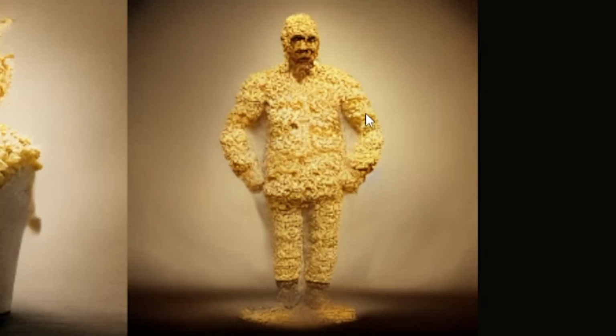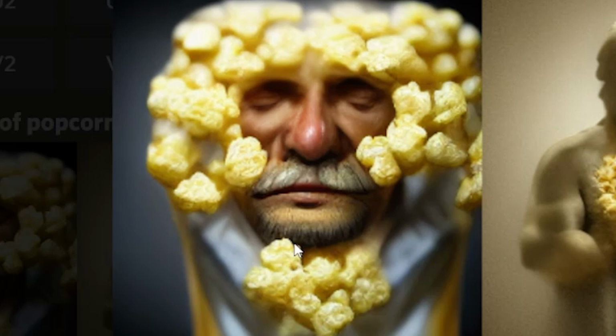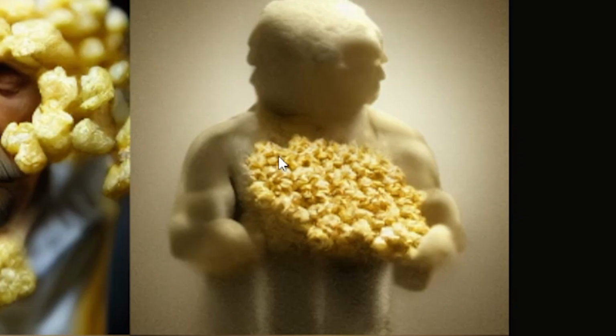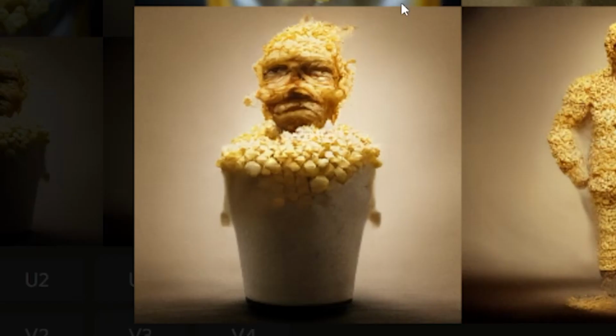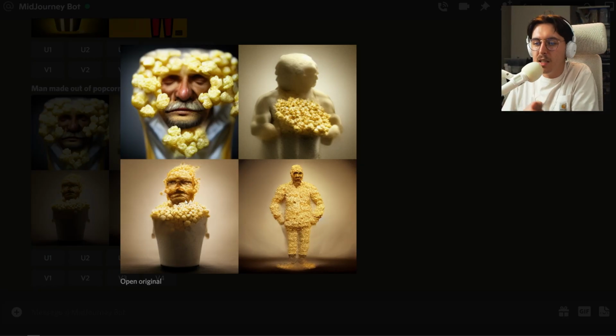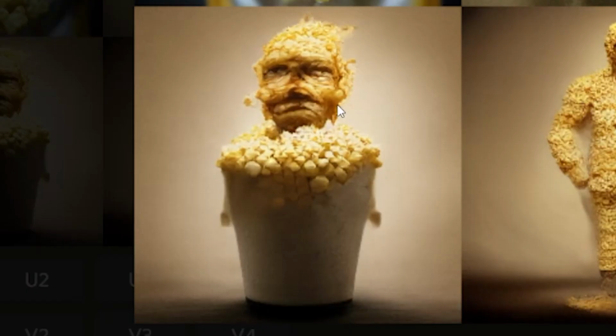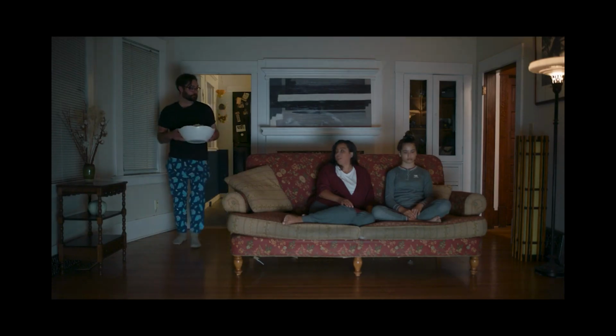The one on the bottom right, that is totally a Popcorn Man. This one on the left is not really a man made of popcorn. He's got like popcorn hair or something. This is just a dude holding popcorn. This one I find kind of interesting on the bottom left because this is like a scene in Popcorn Man. We essentially did this whole gag. Who wants popcorn? Me!